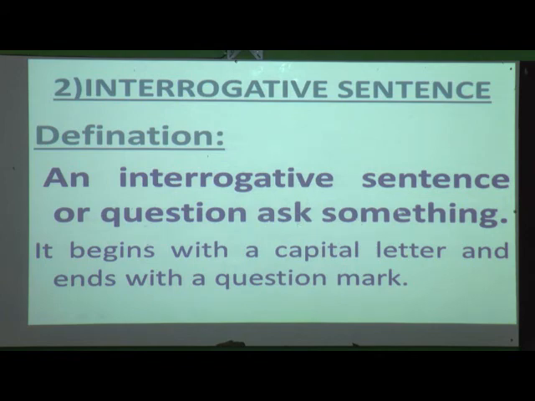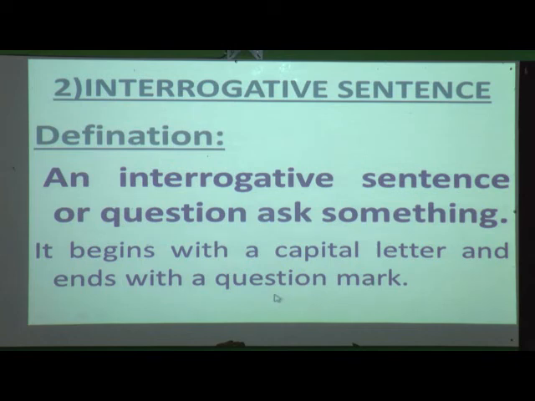Okay. As this sentence is a question, it begins with a capital letter and ends with a question mark. So students, what do you have to keep in your mind for an interrogative sentence? That an interrogative sentence always ends with a question mark.